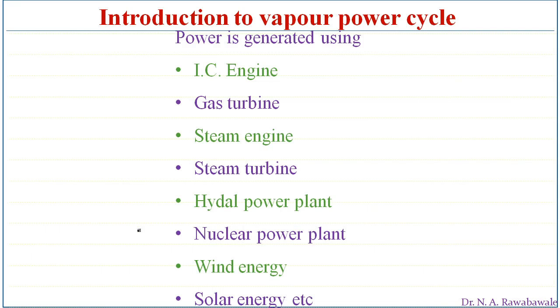So there are many sources used to convert energy from various forms into mechanical work. The main aim of this topic is to study vapor power cycles. In many cycles, the working substance is used to carry heat energy from one unit to another unit, and that heat energy is converted into mechanical work. In a gas turbine, the working substance is gas. Similarly, in a steam power plant, steam is used as the working substance to carry heat energy from the boiler to the turbine.